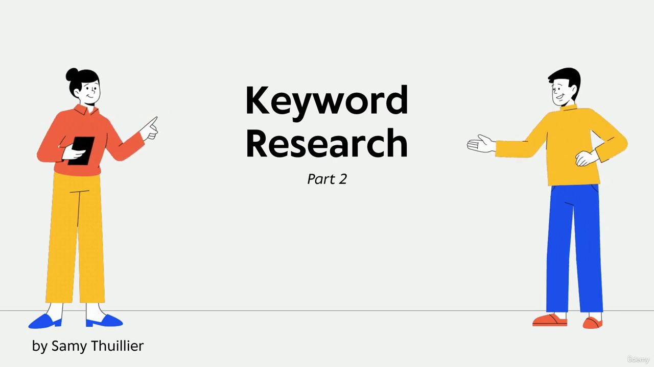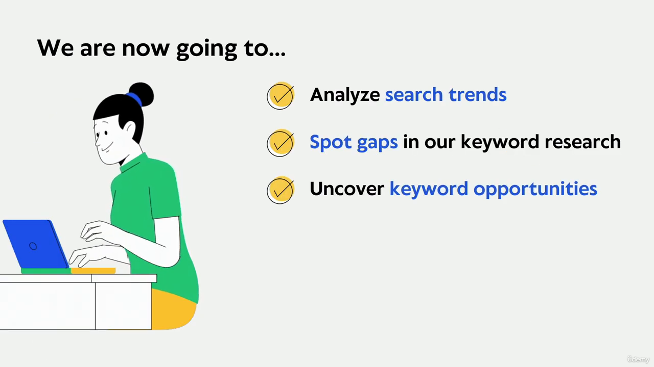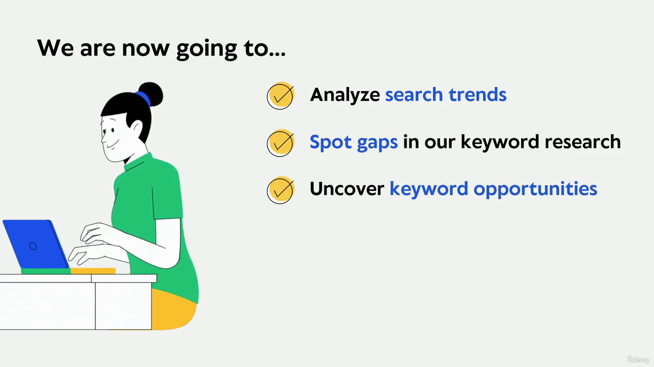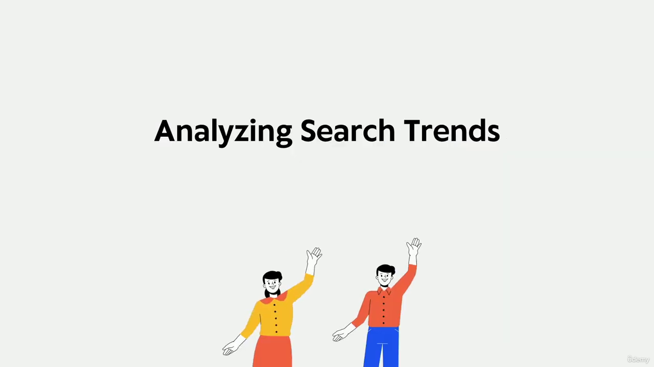After gathering an extensive list of keywords, we are now going to analyze search trends, spot gaps, and uncover opportunities that could drive our SEO strategy forward. Let's do this. You probably know that search trends affect keyword popularity and relevance over time. So you absolutely need to analyze these trends. It helps you anticipate shifts in user behavior and adjust your strategy accordingly.